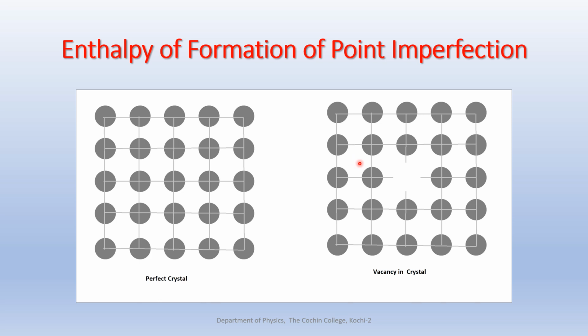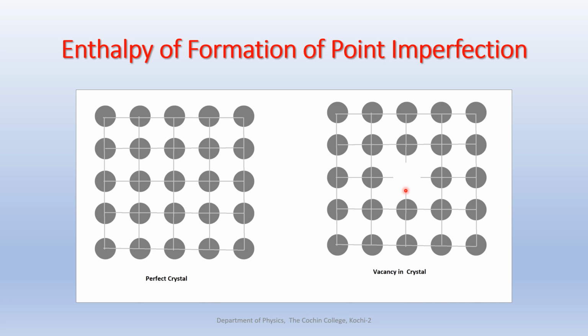These two types also cause elastic strains in the surrounding regions. The elastic strains are present irrespective of whether the impurity atom is of larger size or smaller size. If the impurity atom that is going to be placed here is of larger size, just imagine this vacant space is filled with a larger atom.